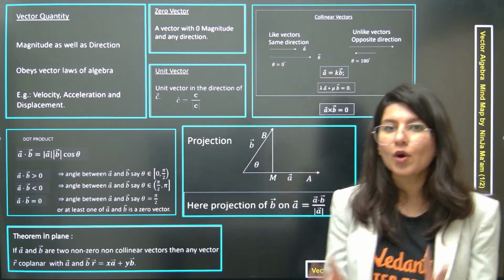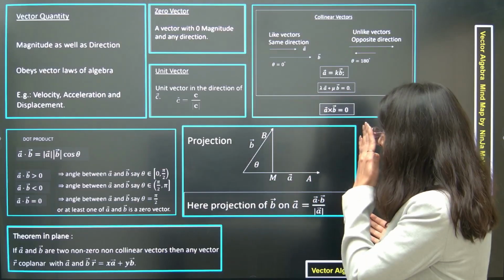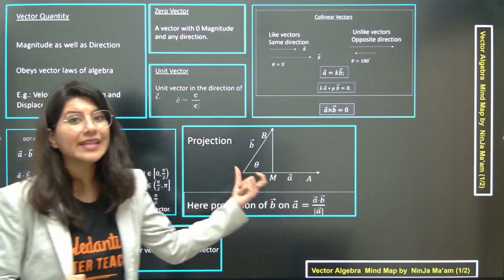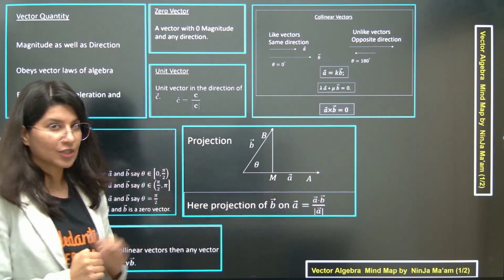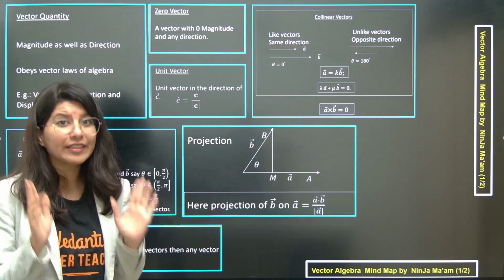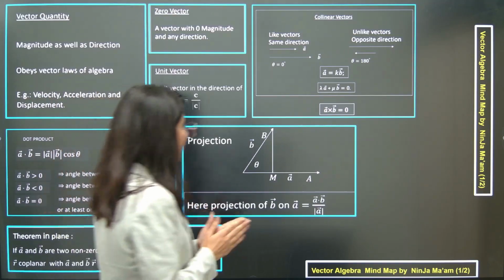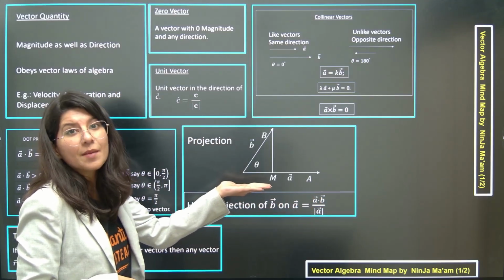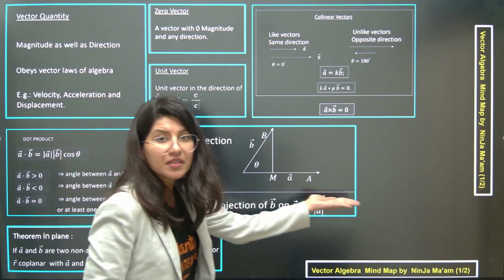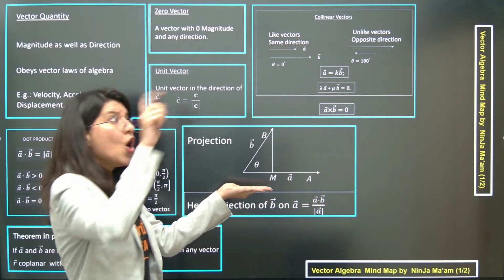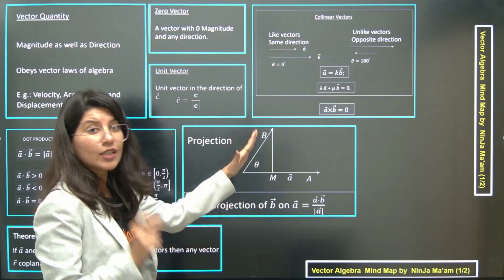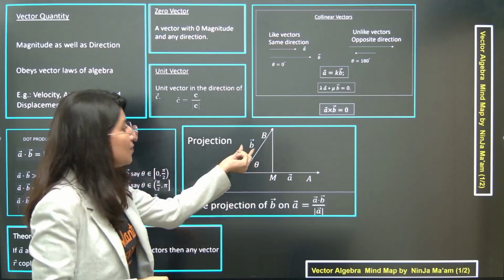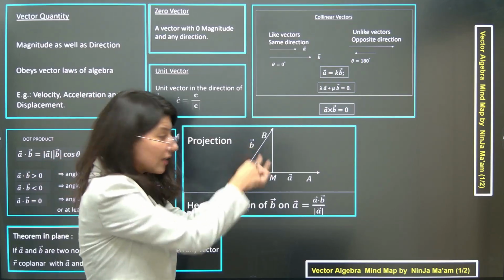Now, two more important things we should understand while talking about dot product. One is projection, very important. So many PYQs on projection we have already seen in the past couple of years. For projection, you have to have two different vectors. The first vector on which you are taking the projection, you will call it the background screen. A vector over here is the background screen. So you are taking projection on A vector. Now the second vector you need is the one whose projection you are taking. That means B vector. So you are taking the projection of B vector on A vector.